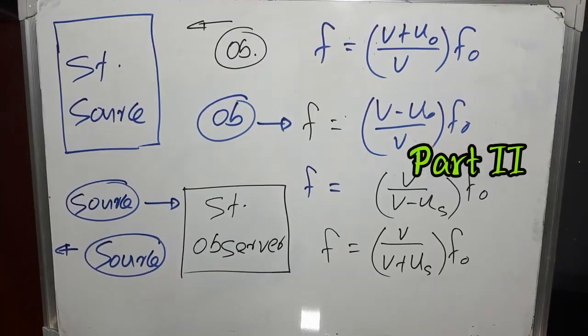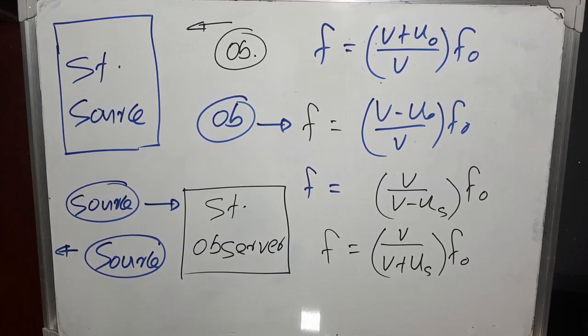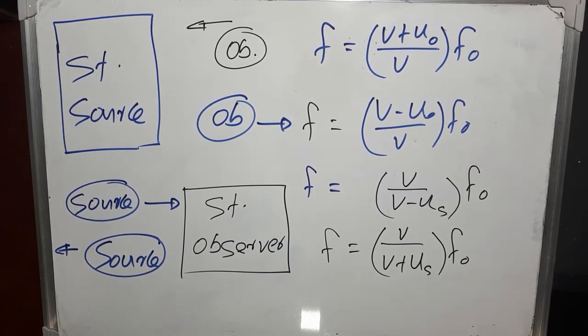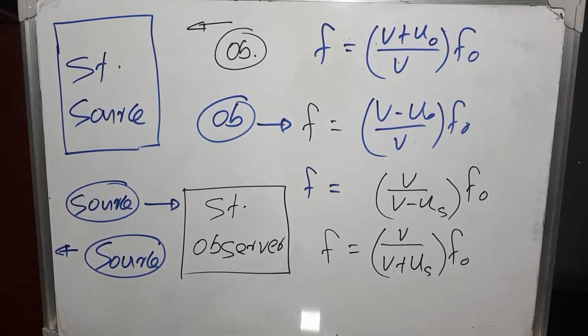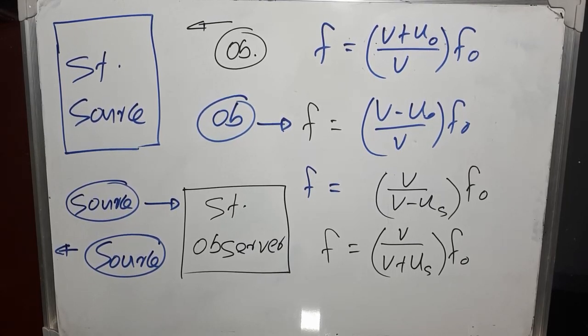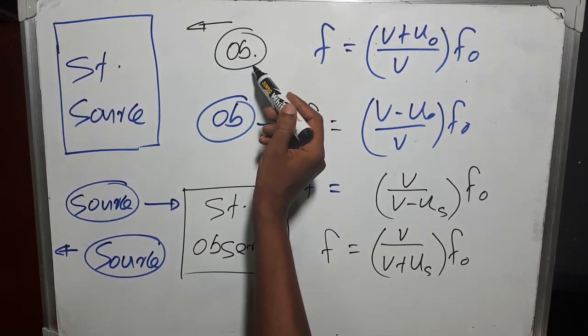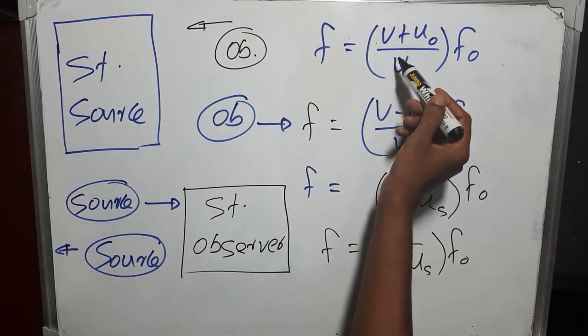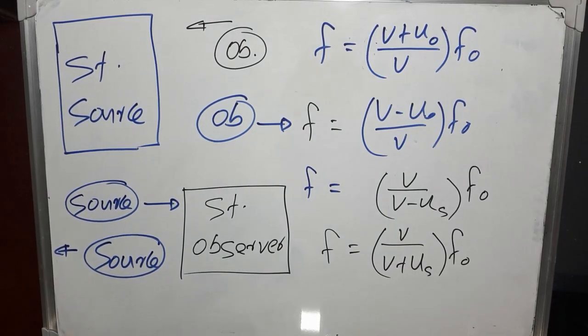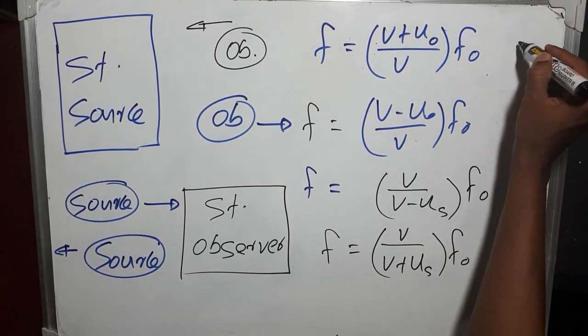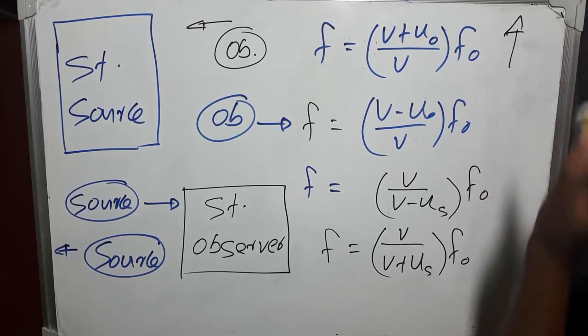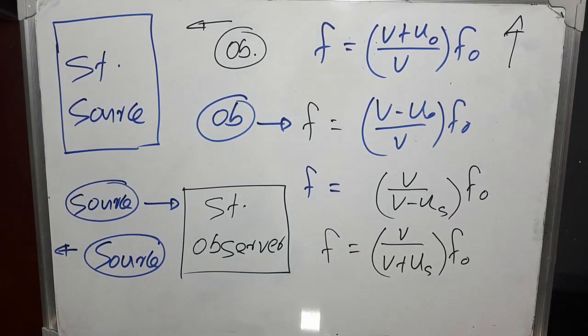Doppler effect. Now we have considered 4 equations for the observed frequency. Now I have summarized all of them here. Stationary source. When the observer is moving toward the source, this is the relation we got. Now you can understand here the observed frequency will be greater than the original frequency of the source.